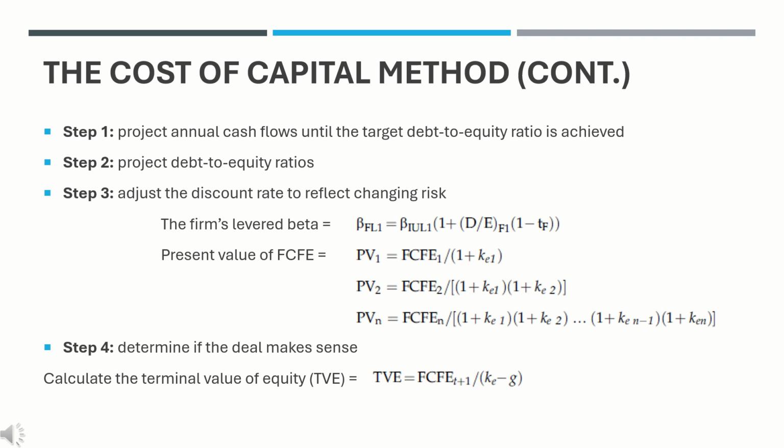TVE represents the PV of the dollar proceeds available to the firm at time T, generated by selling equity to the public. To a strategic buyer or another LBO firm, a similar calculation would be made for the terminal value of the firm using the appropriate weighted average cost of capital for the terminal period, which would then be converted to a present value and added to the PV of free cash flows to the firm. The deal makes sense to common equity investors if the total PV exceeds the value of the equity investment in the deal, and to lenders and preferred equity investors if the total PV of free cash flow to the firm, FCFF, is greater than the total cost of the deal.